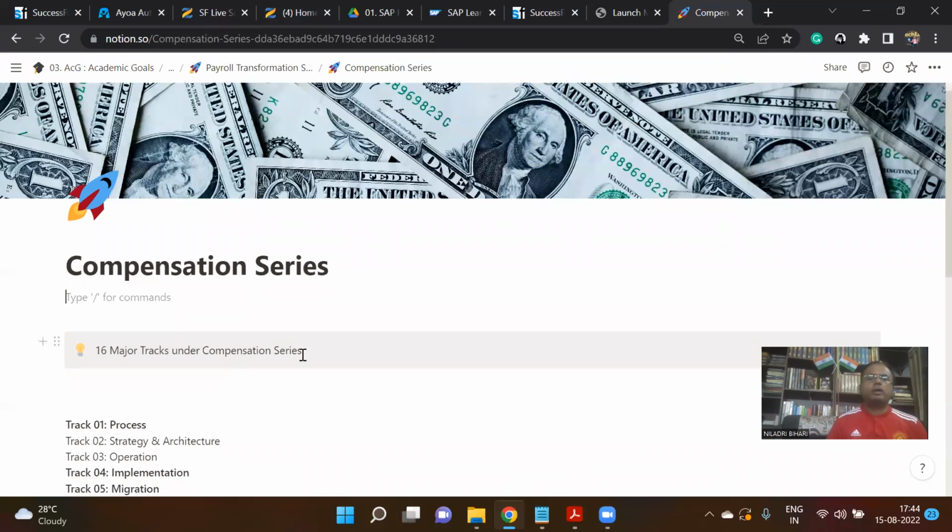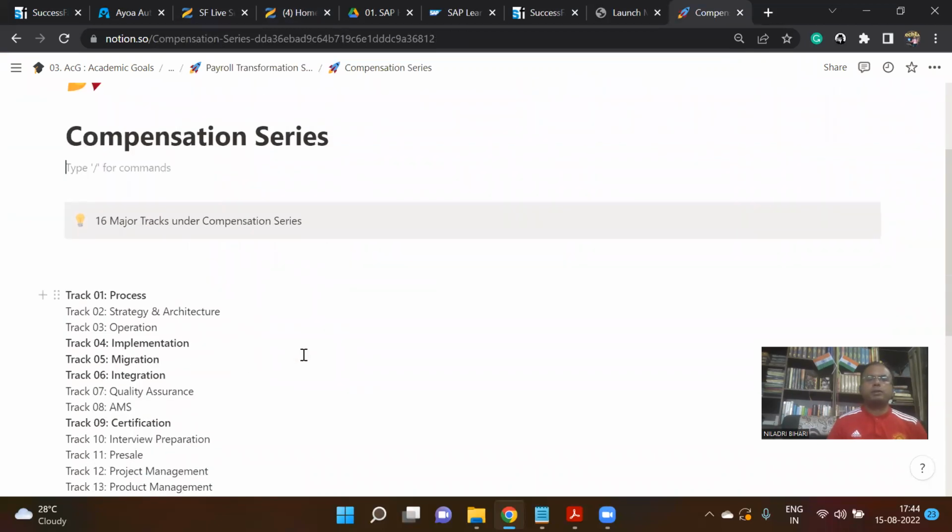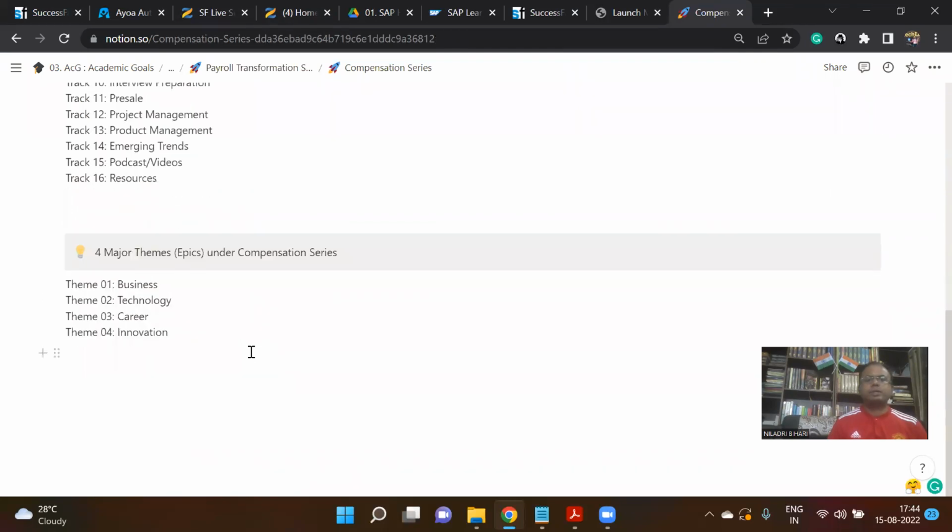Going forward, you will be hearing from me about tracks and themes. Themes will be more from a learning journey point of view, whether you are a business user or a technology consultant working in the SuccessFactors Compensation module, or you are planning a career move to SuccessFactors and want to start with compensation.